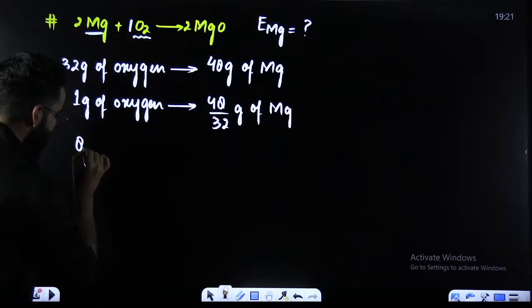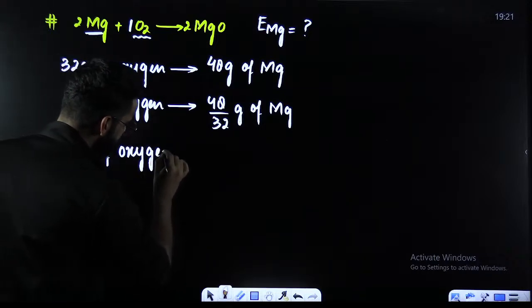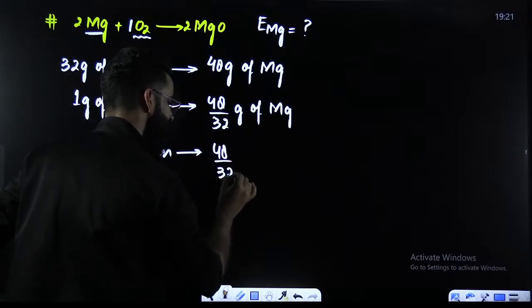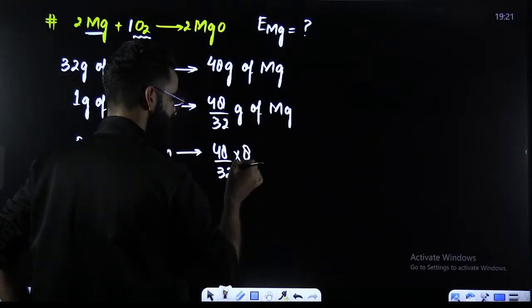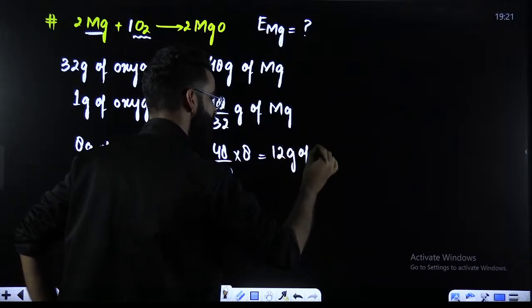Therefore, 8 grams of oxygen would have combined with 48 divided by 32 multiplied by 8. The value comes out to be 12 grams of magnesium.